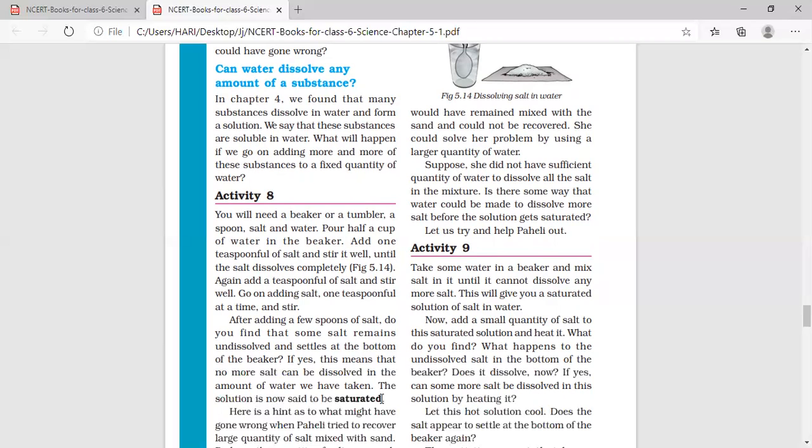Okay, children? So water can dissolve many substances, salt also dissolves in water, but if we take a little quantity of water and try to dissolve more salt, then all the salt will not dissolve because it will form a saturated solution, and after forming a saturated solution, it cannot dissolve any more salt at normal temperature. Okay, we will see the next part. Here is a hint as to what might have gone wrong when Paheli tried to recover a large quantity of salt mixed with the sand.